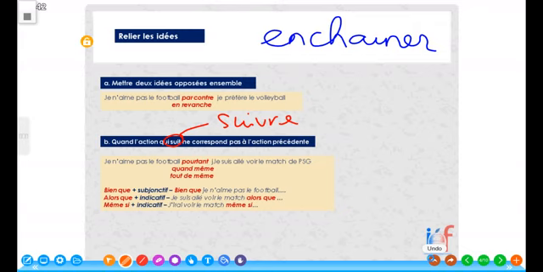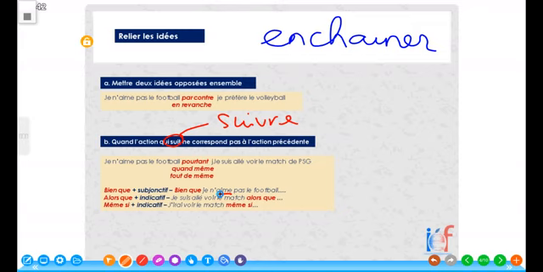Bien que means even though or although, but when you use bien que, be sure that you are planning to use subjunctive. All right. Bien que je n'aime pas le football, subjunctive. The aime there, the aimer is subjunctive. So, bien que je n'aime pas le football, even though I do not like football, I went to see the match of PSG.